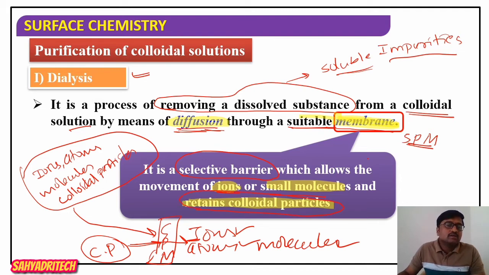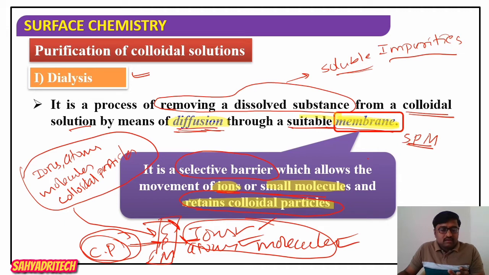So on one side only colloidal particles remain, and on the other side all ions, atoms and molecules, whatever impurities exist, come through. We have removed those dissolved substances, those soluble impurities, from the colloidal solution. Therefore it is considered one of the easiest ways of purifying colloidal sols.